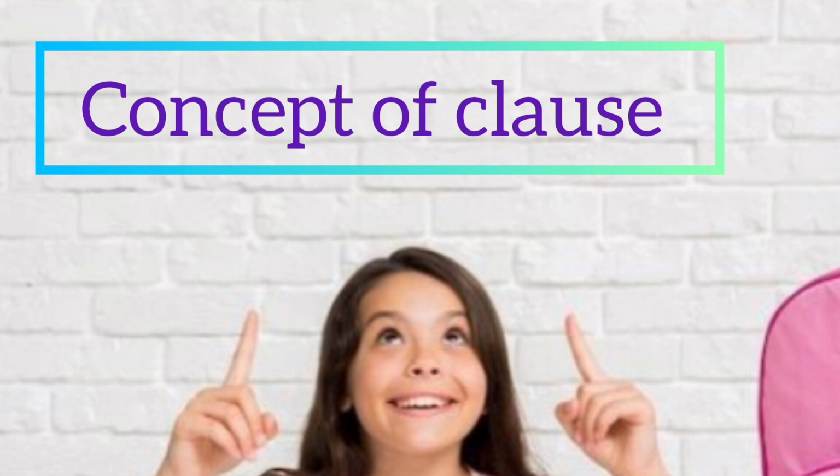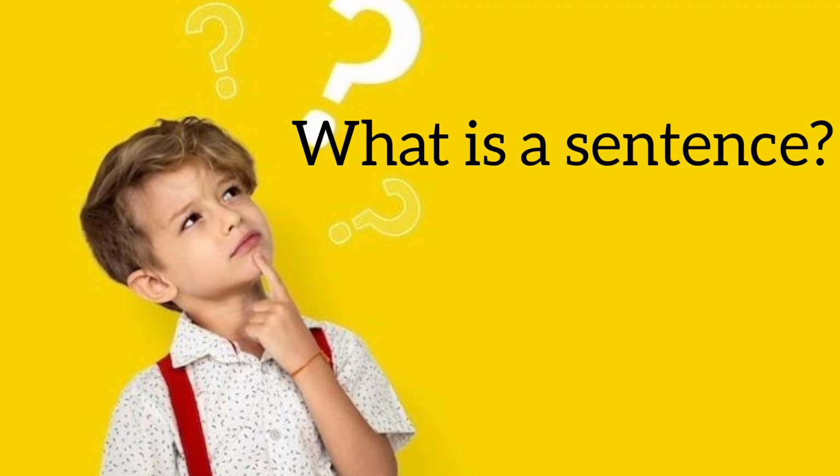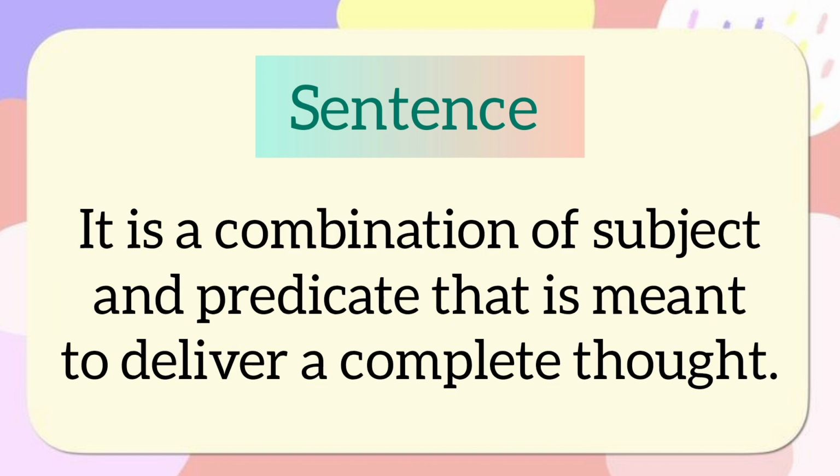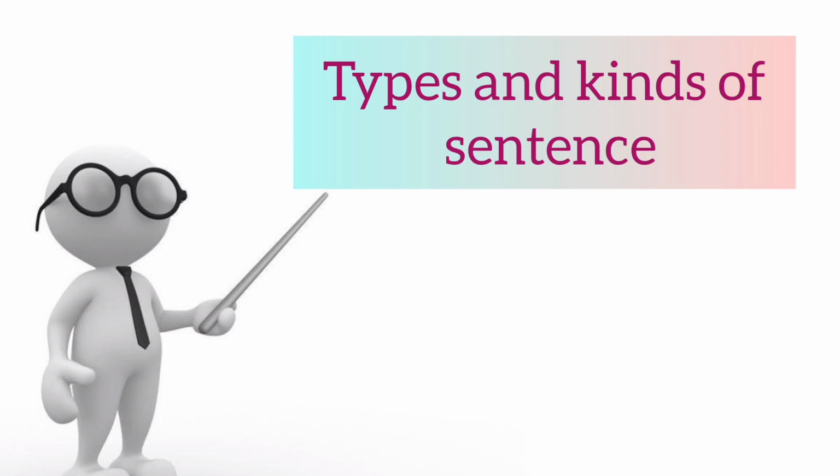Alright ji. Now all of you know about sentence, what is a sentence? A sentence is a group of subject, verb and object that gives us a complete thought. It's a combination of subject and predicate that is meant to deliver a complete meaning, a complete thought or a complete idea. We have discussed different types and kinds of sentences in one of my previous videos, and there are a lot of examples.